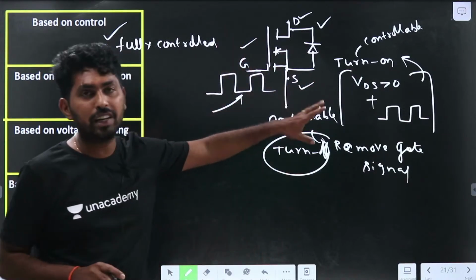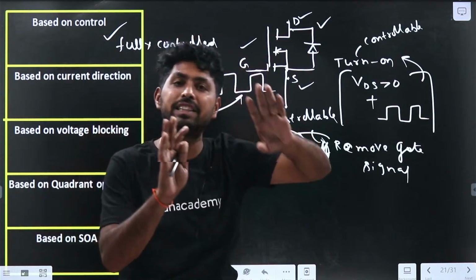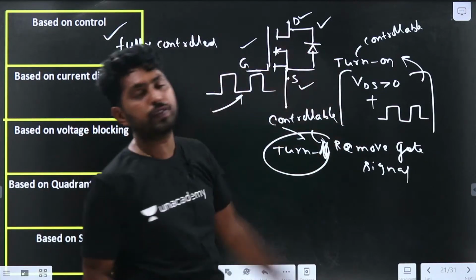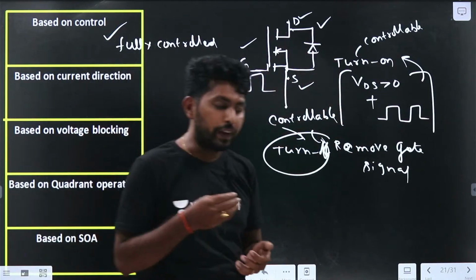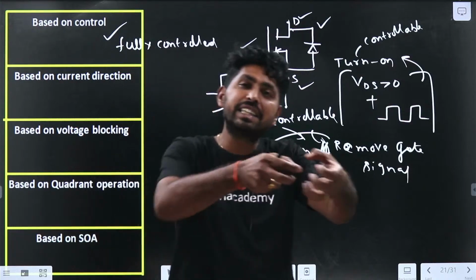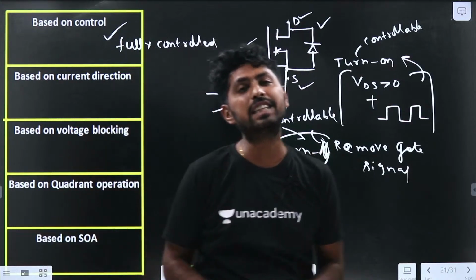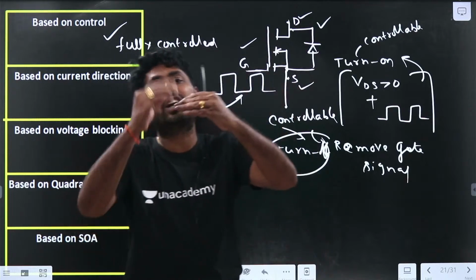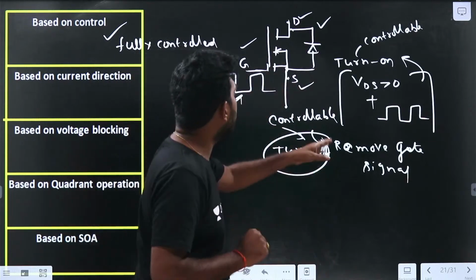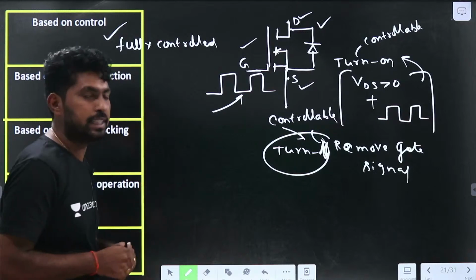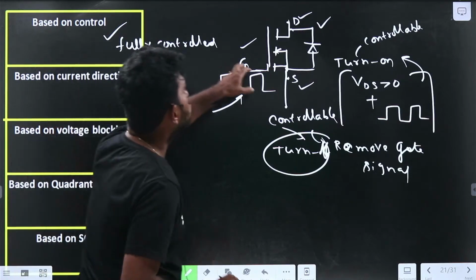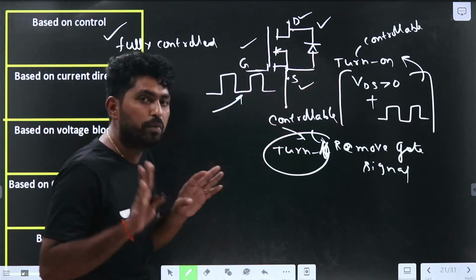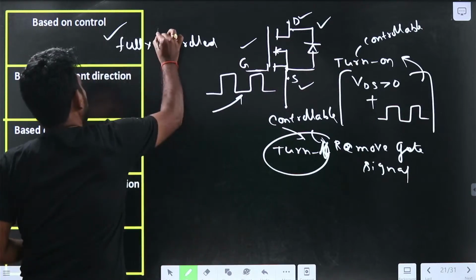The MOSFET can be turned on when drain to source voltage is greater than 0 and the gate signal is applied. It will be turned off when the gate signal is removed. So turn on and turn off can both be controlled by the gate signal, so it is fully controlled.